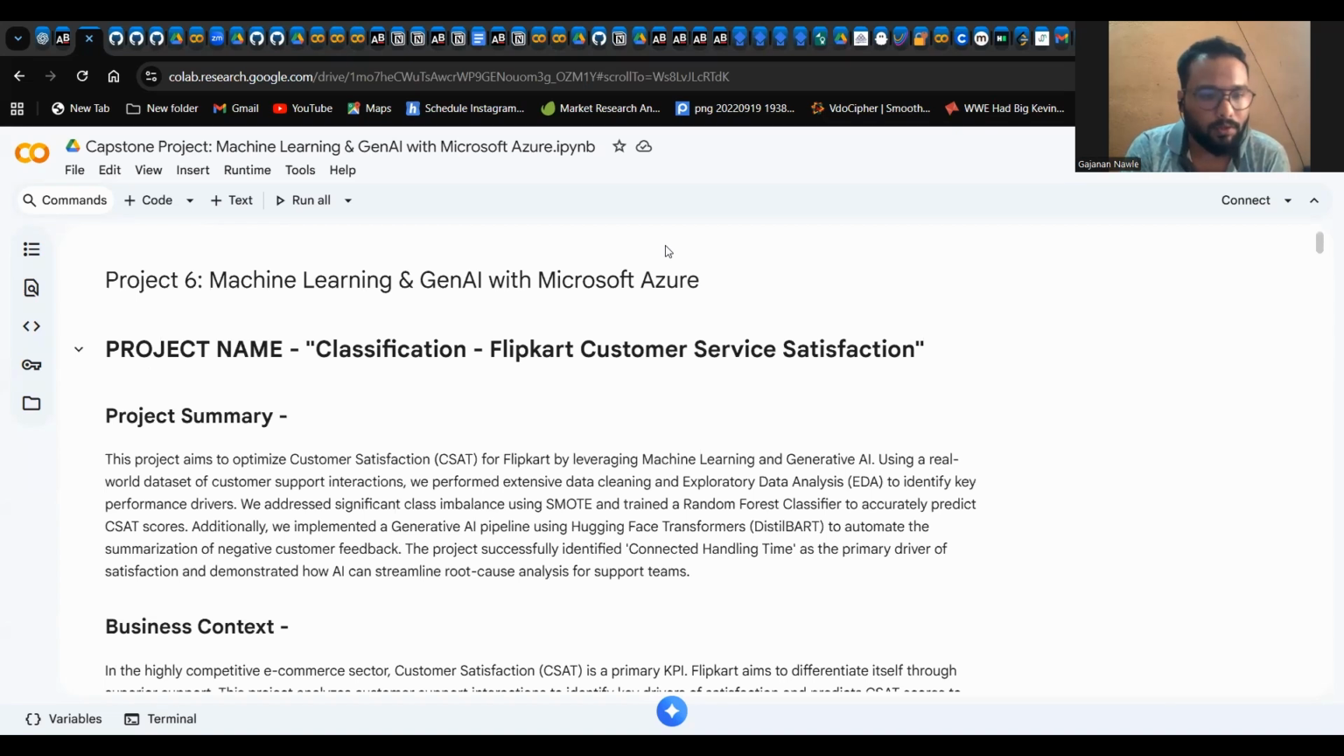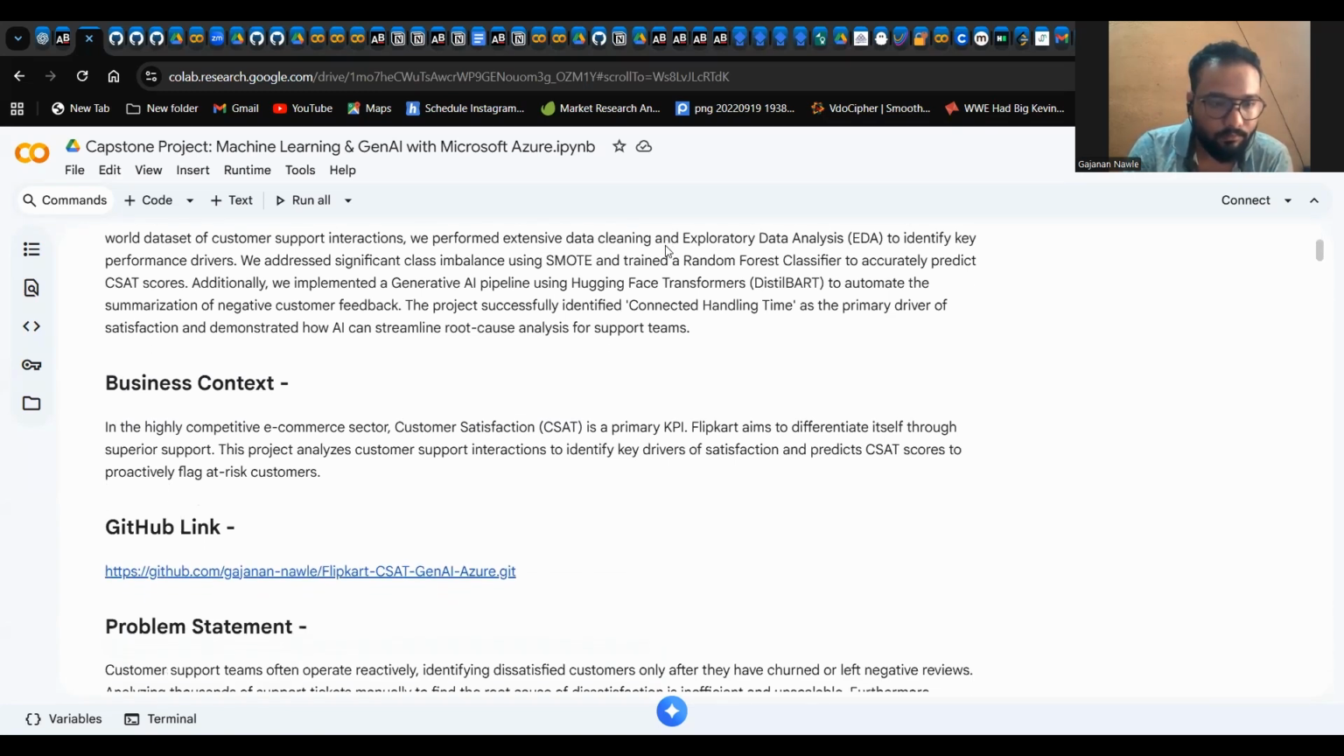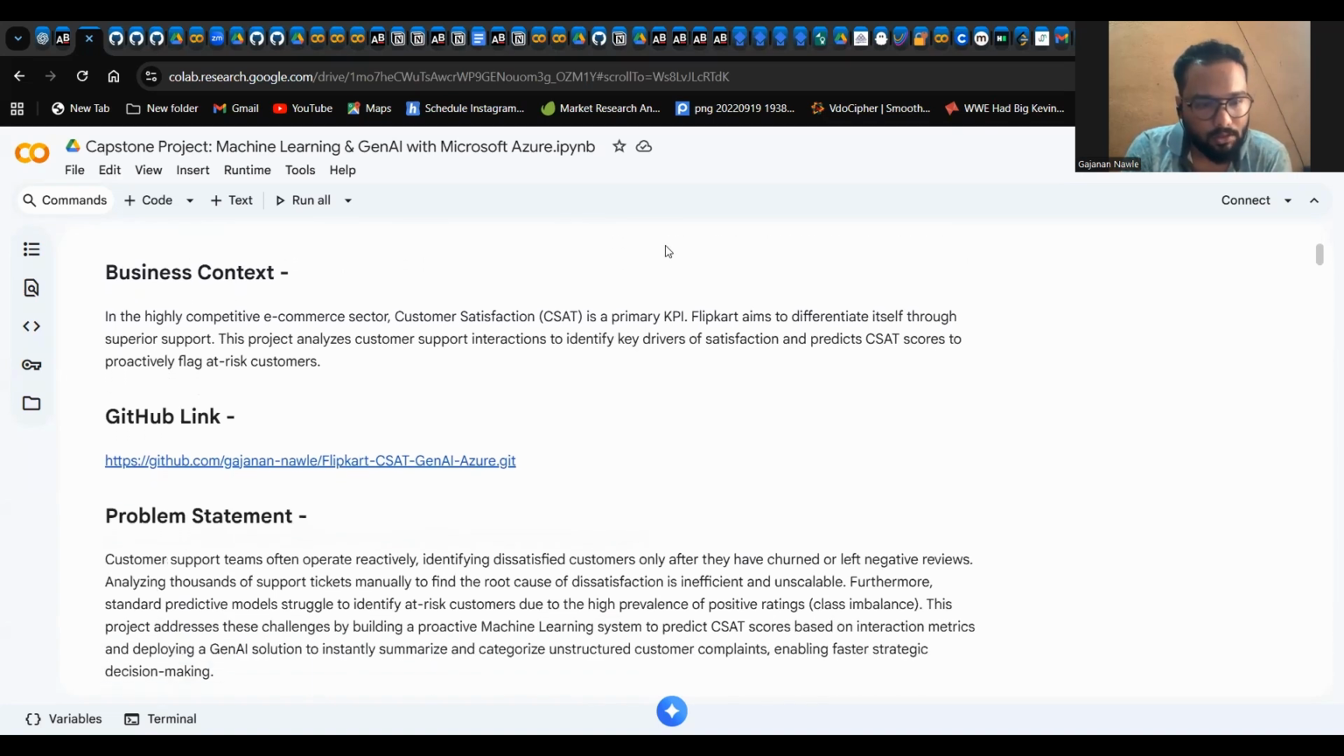Module 6, Machine Learning and Gen AI with Microsoft Azure. So here is my project name: classification of Flipkart customer service satisfaction. So here is a project summary. Let us move into business context.